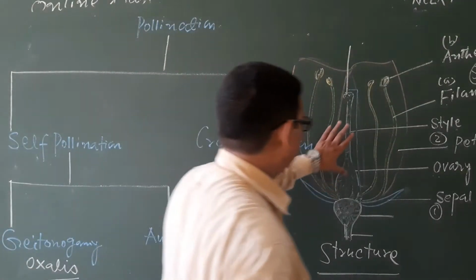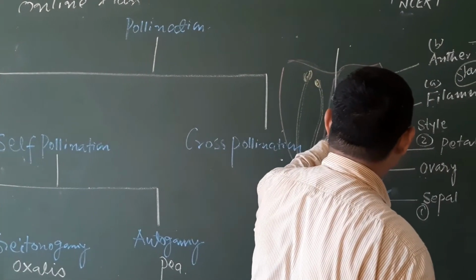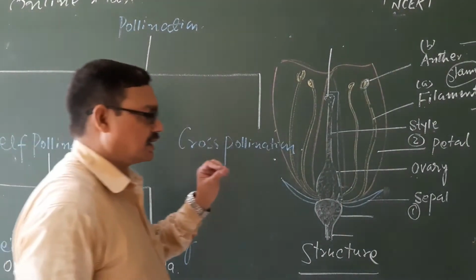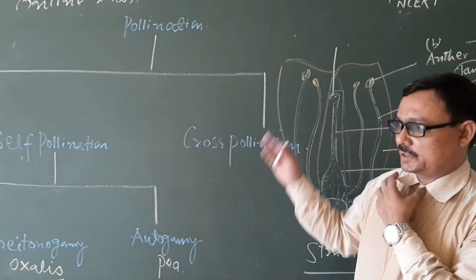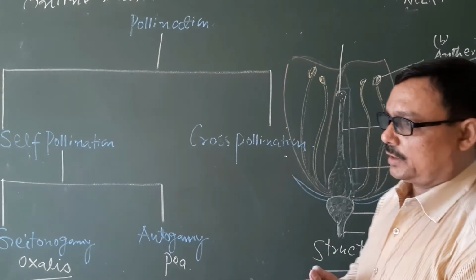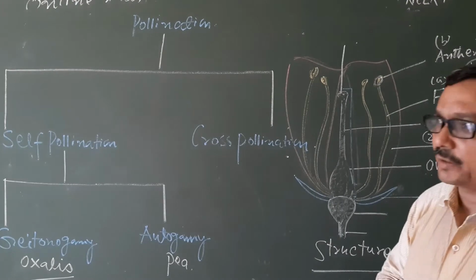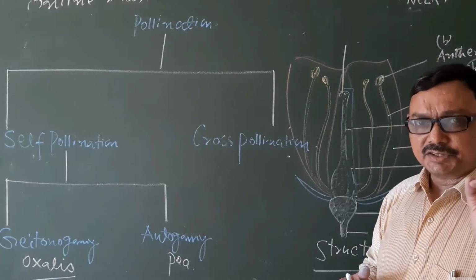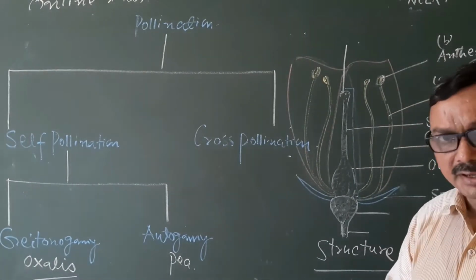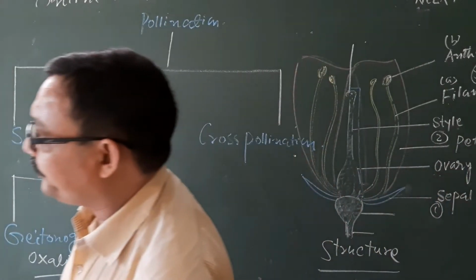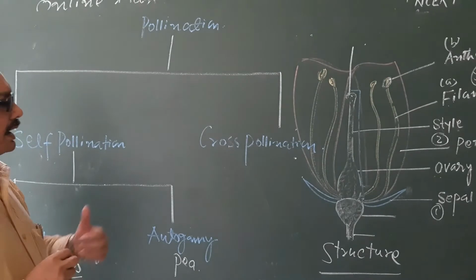You have seen the different parts of the flower, but it is not essential or necessary that all the four parts are present within a single flower. Some flowers may be unisexual, that means either stamen or carpel is present, like the papaya and watermelon.